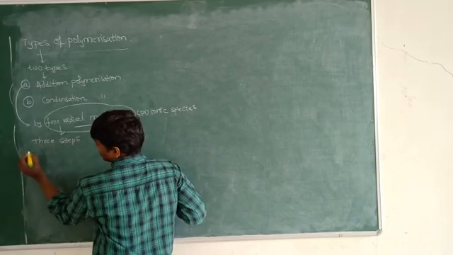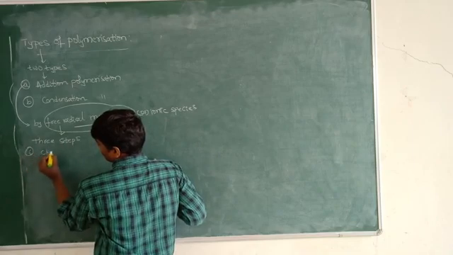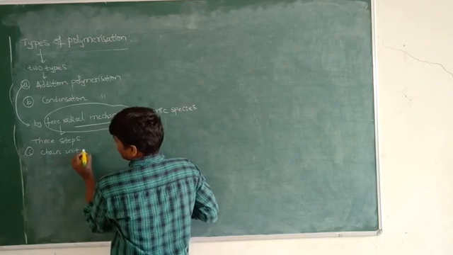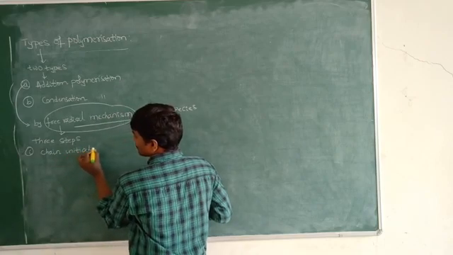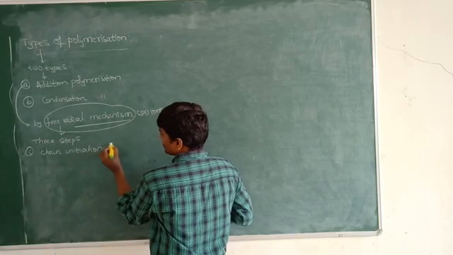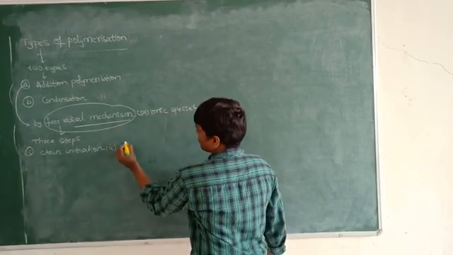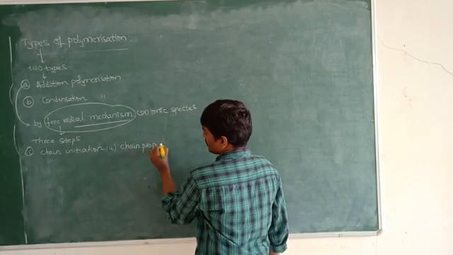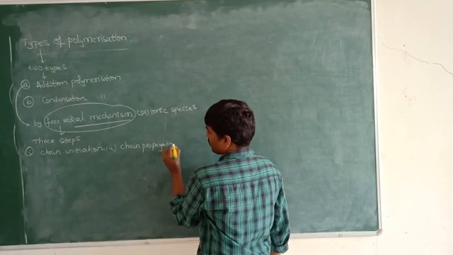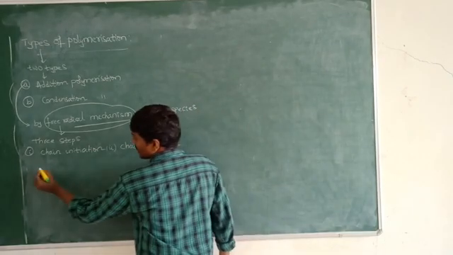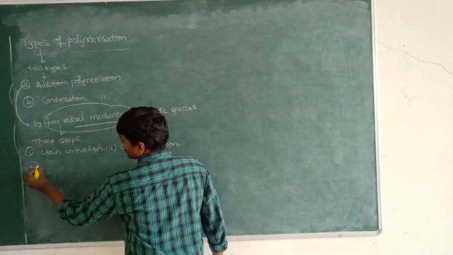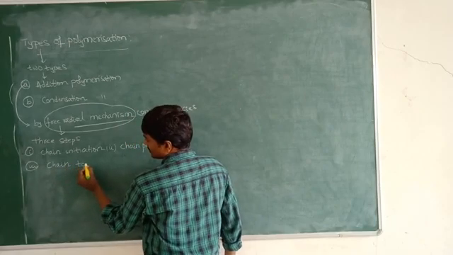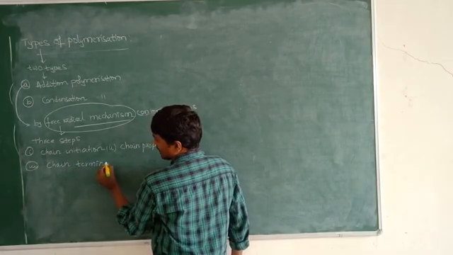First one is chain initiation, second one is chain propagation, and third one is chain termination.